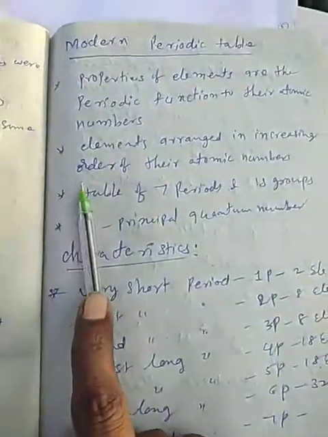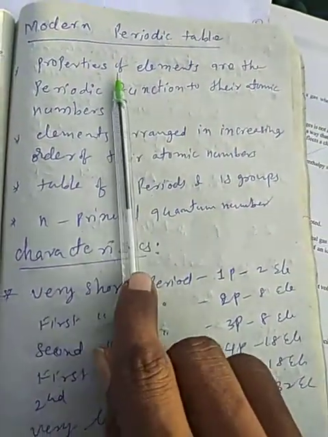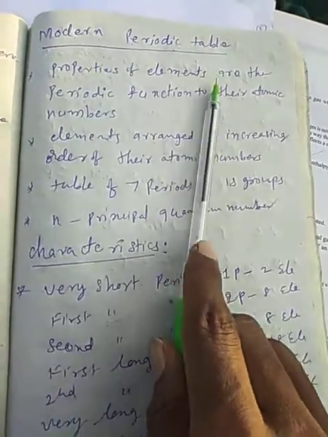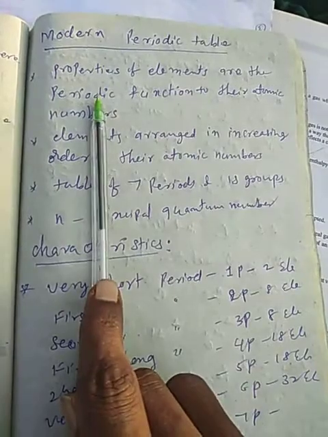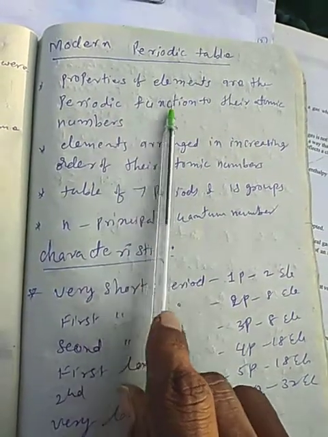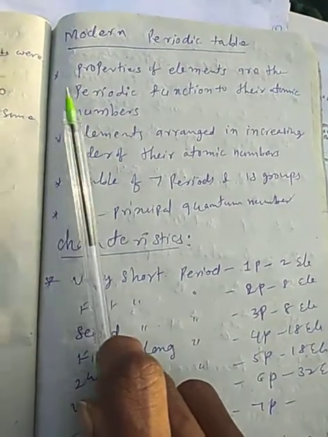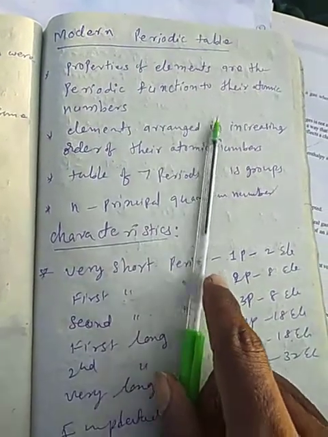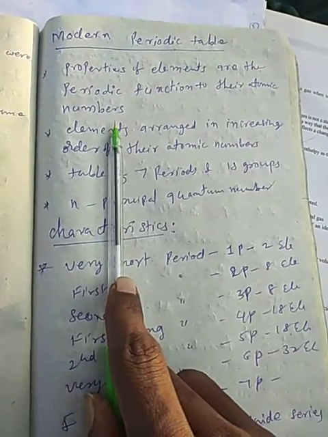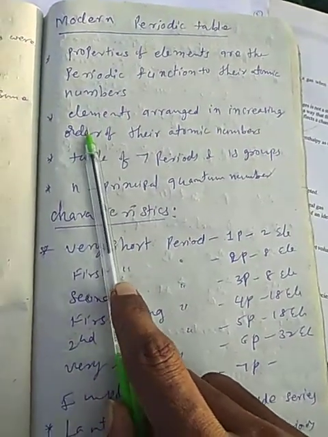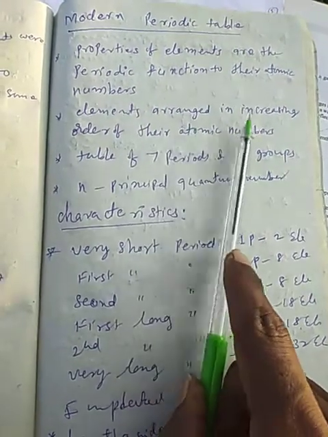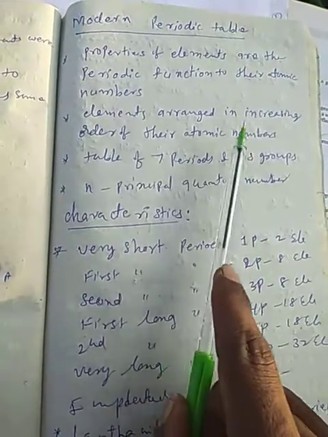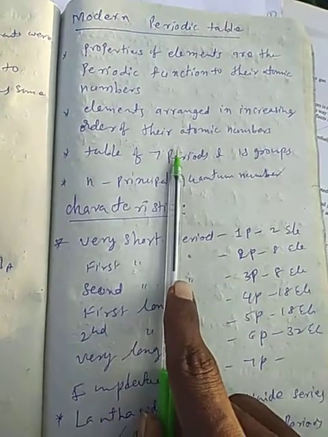Later we have the next concept, the modern periodic table. In the modern periodic table, the properties of elements are a function of their atomic numbers. He discovered the new property, that is, the atomic number. Based on that, the elements were arranged in increasing order of atomic numbers in the periodic table.